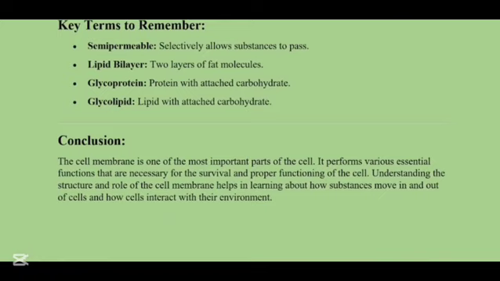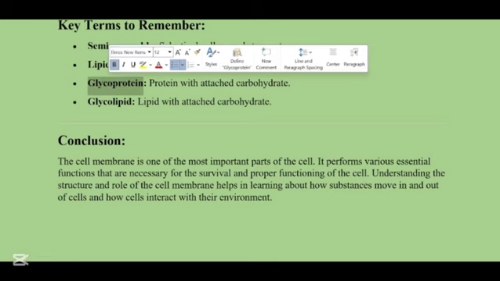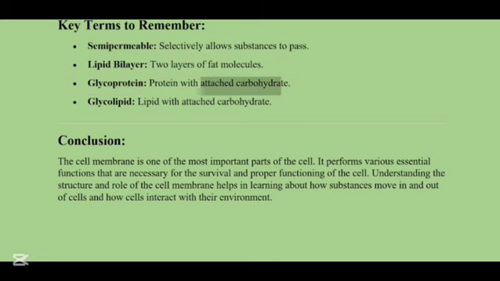Here are some key terms that you need to remember. The first term is semi-permeable. Semi-permeable means selectively allowing a substance to pass through. Then lipid bilayer. Lipid bilayer means two layers of fat molecules. Glycoproteins are the proteins with the attached glucose or carbohydrates, and glycolipids are the lipids with the attached carbohydrate.